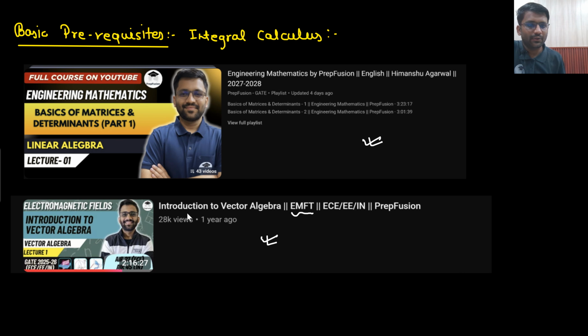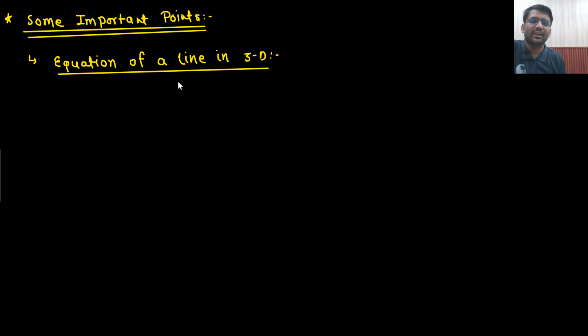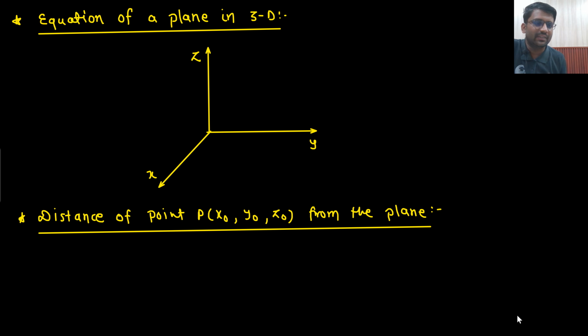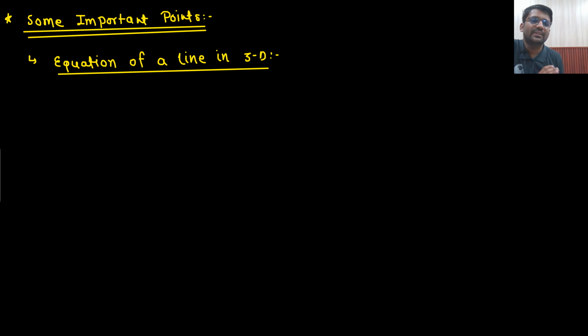And after covering that video, you come back to this video. In this video as well, we are going to study basics of vector algebra only. So some discrete topics we are going to study. Let's just say the first topic is equation of line in 3D, right? Then we will study about the projection, then we will study about the equation of a plane in 3D. So these discrete topics we are discussing.